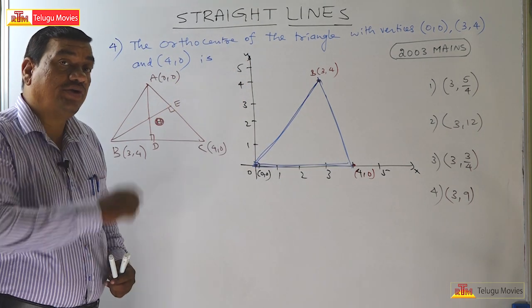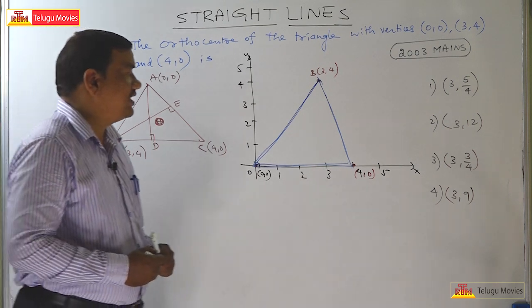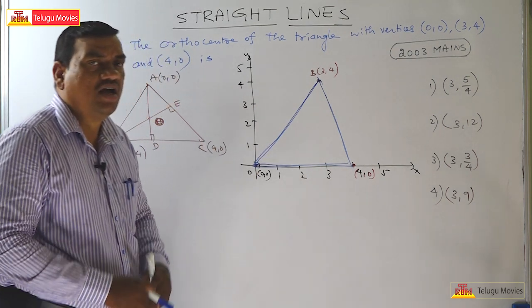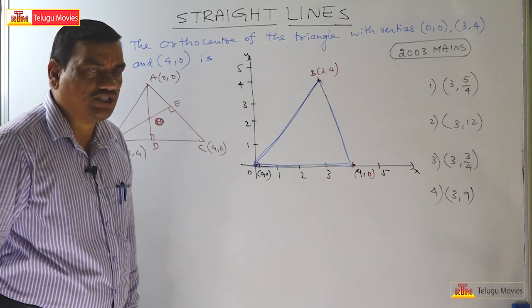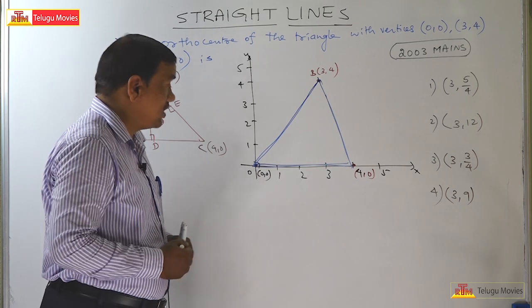So we want to find out the orthocenter of this triangle. Definitely it is not an equilateral triangle, it is not an isosceles triangle, and it is a scalene triangle, first of all. That we also have to observe.